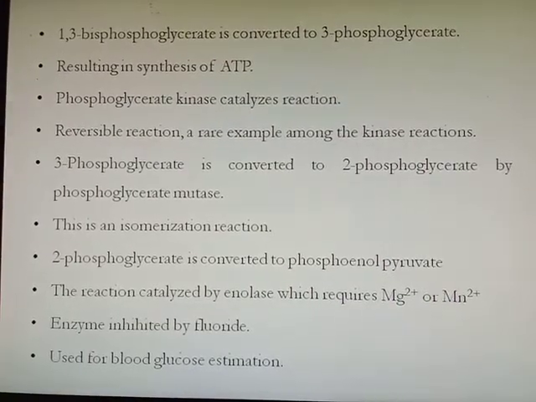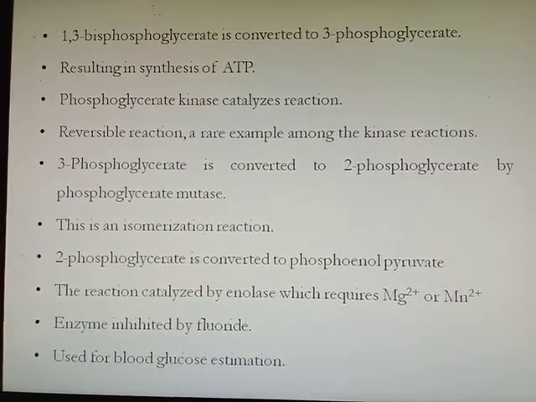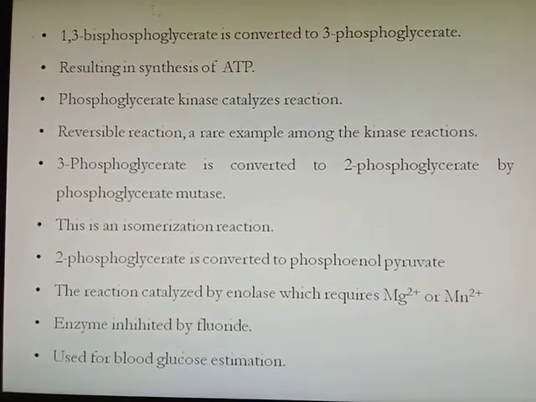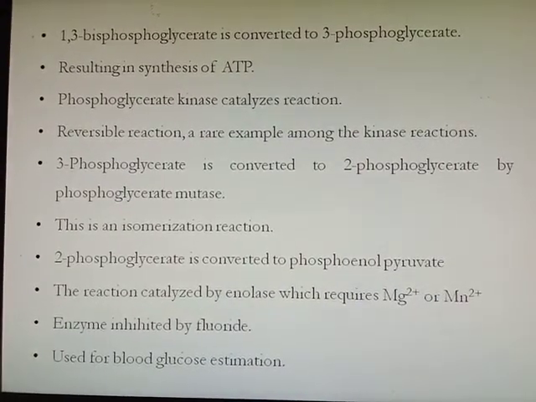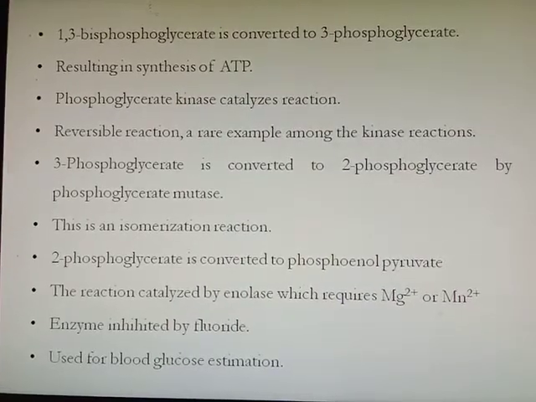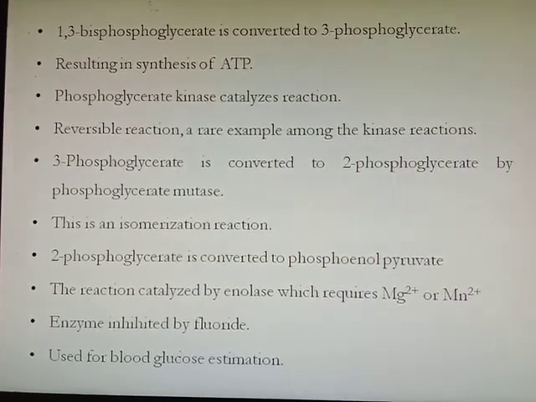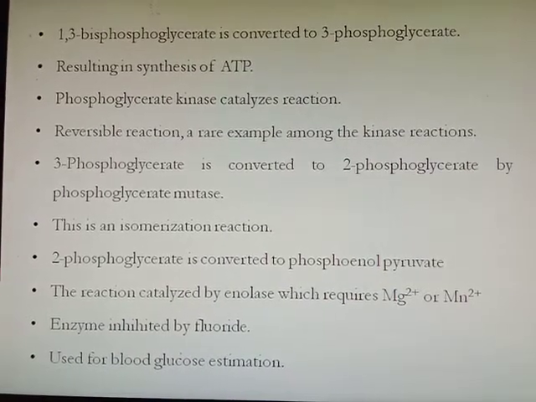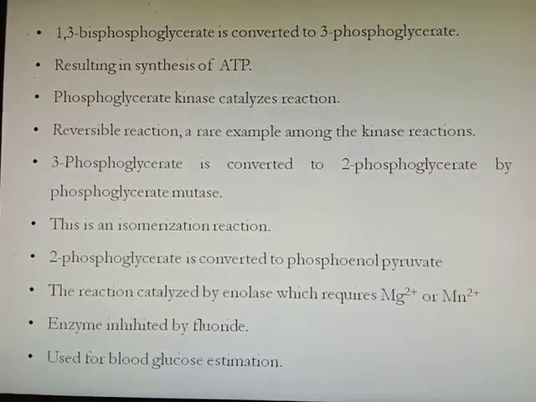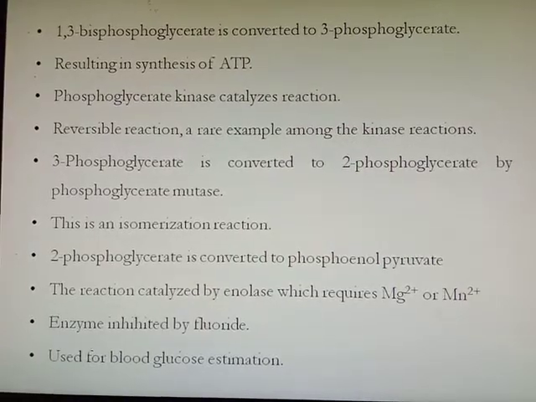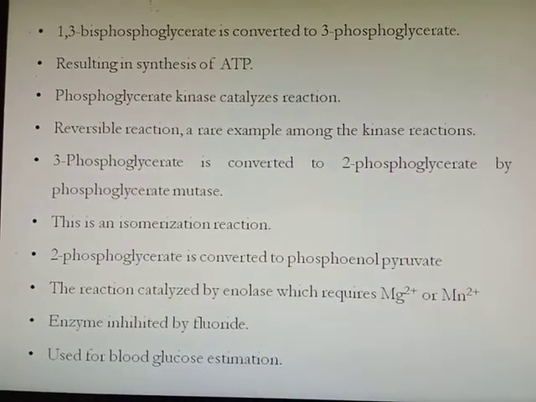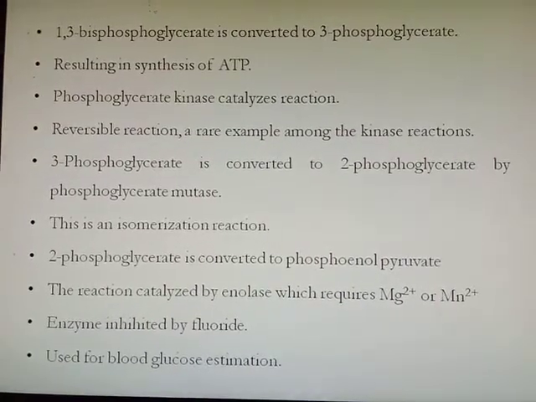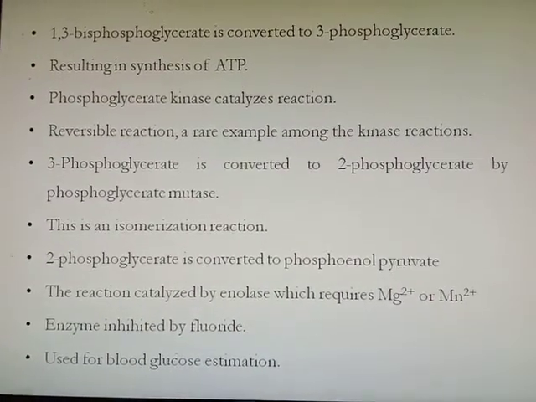The reaction is catalyzed by the enzyme enolase, which also requires magnesium or manganese, and this enzyme enolase is inhibited by fluoride. Therefore fluoride is added to blood before the estimation of glucose, because it inhibits glycolysis, due to which a more accurate glucose concentration can be estimated from that blood sample if fluoride is added to it.